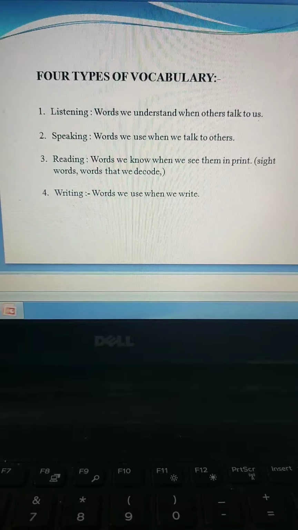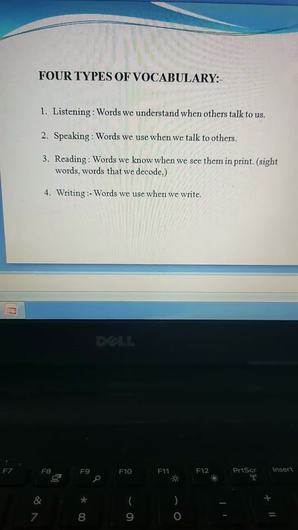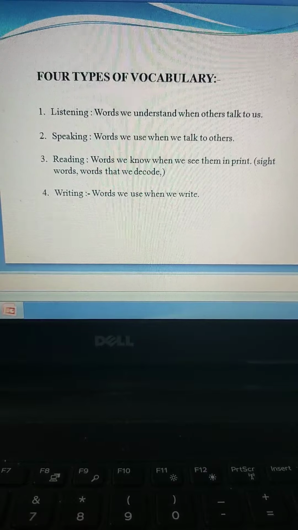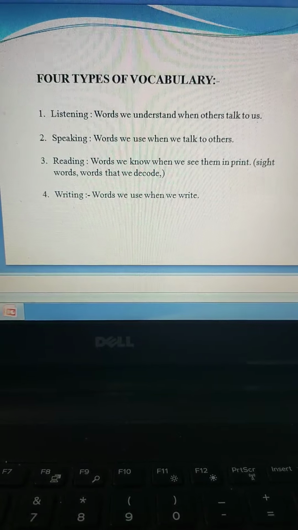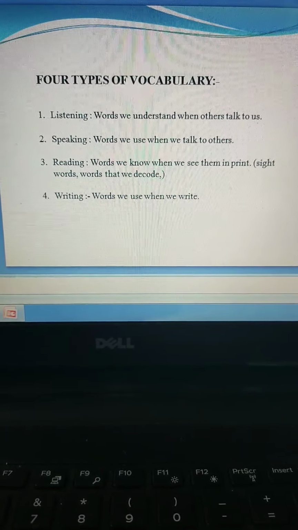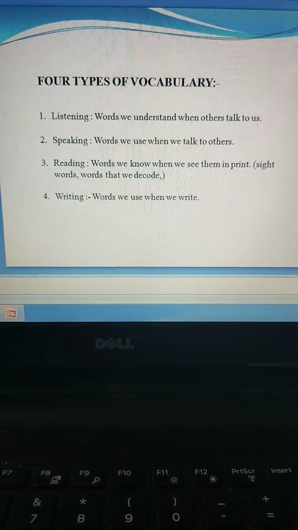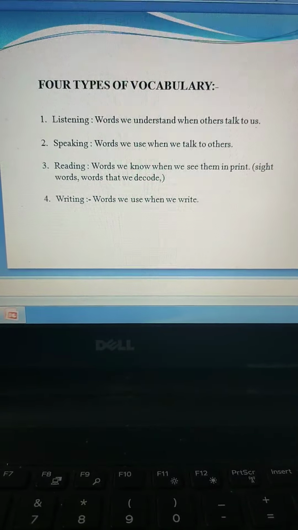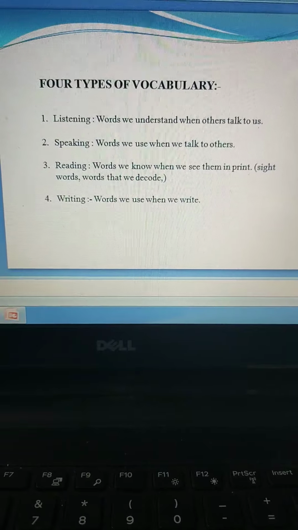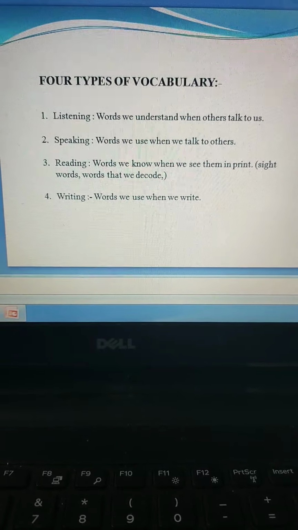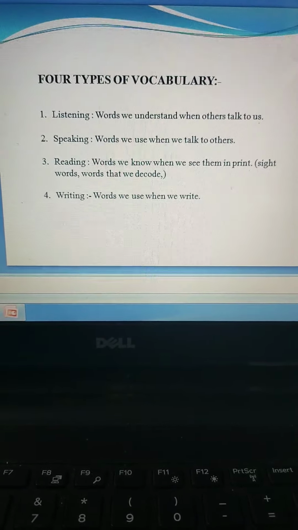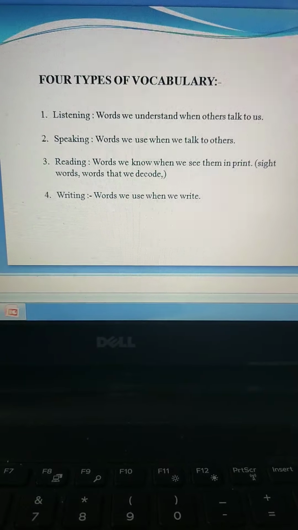Yeah, you have a set of vocabulary in your language and you use them to speak. The third type of vocabulary is reading: words you know when you see them in print. Sight words are words that you can see and you can even decode. Decode is to understand the meaning. That is the third type of vocabulary. Now coming to the fourth type of vocabulary, these are words which you use to write, right?